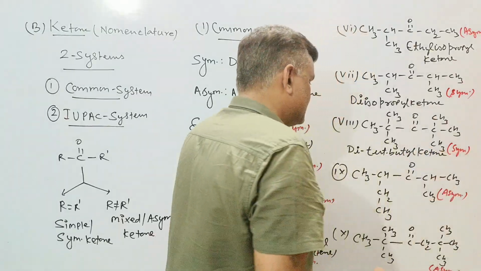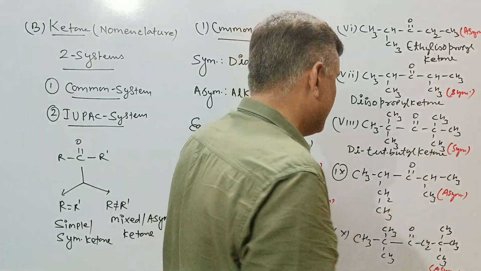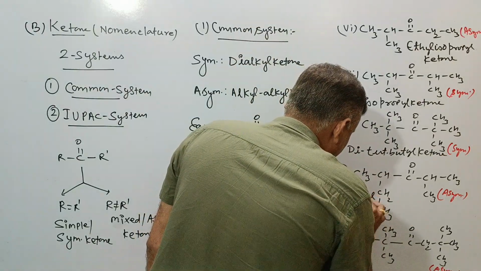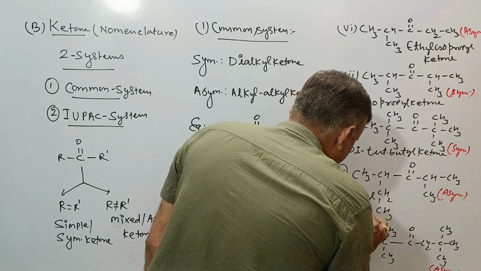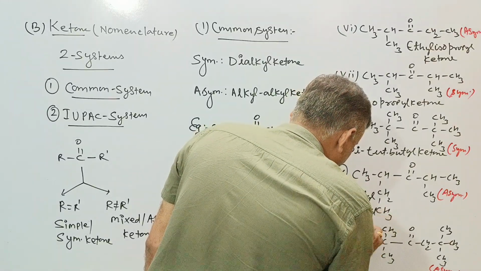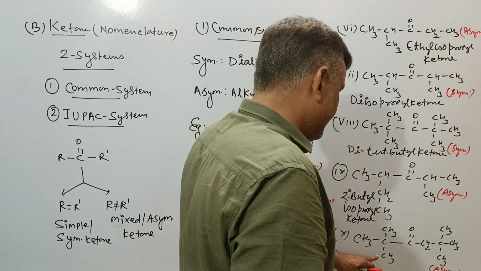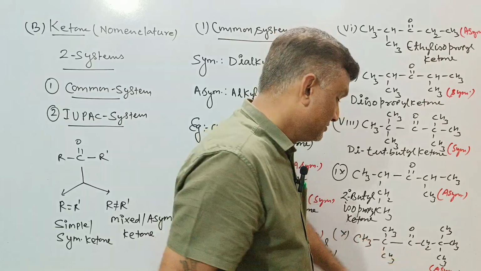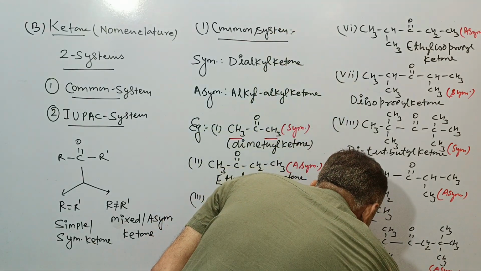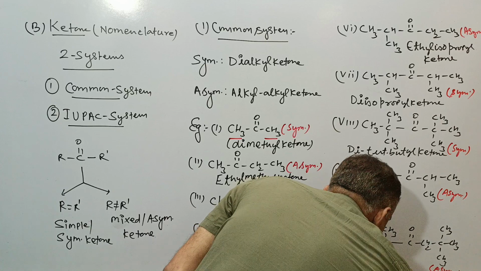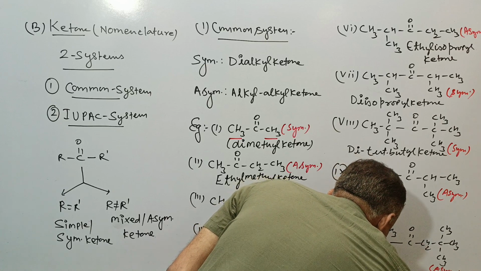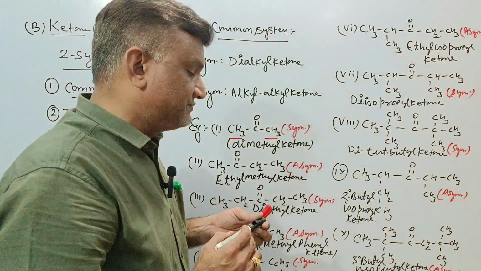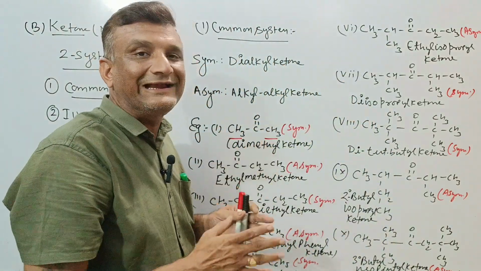This is the secondary butyl and this is the isopropyl. So secondary butyl, or you can say 2-degree butyl, both are same, isopropyl ketone. If we'll go with this, then this is called as 3-degree butyl or tert-butyl, and this is the neopentyl. So it will be 3-degree butyl neopentyl ketone will be the name of this compound. So this was about the common system of ketones.